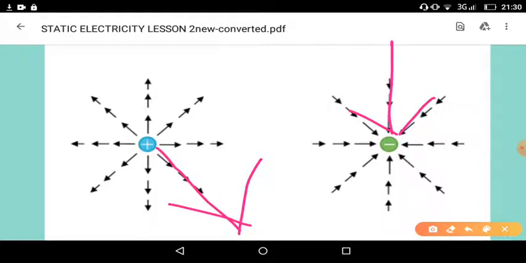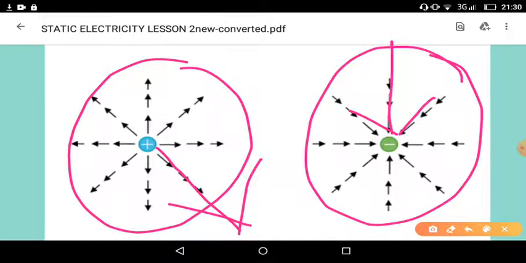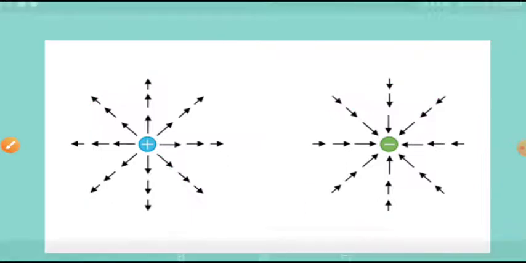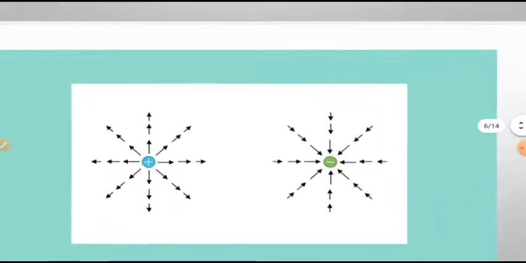The reason is that the field is determined or studied with respect to another positive charge which is placed here. We should consider positive charge only. So this is the reason why the electric field is away from the charge for a positive one and towards the charge for a negative one. Within this field only it has the influence. Out of that field it could not have the tendency to attract or repel. So this is the electric field.